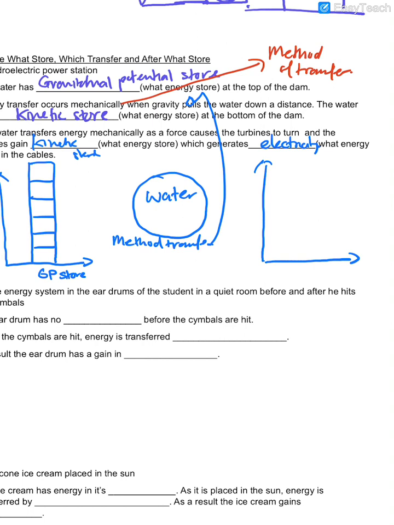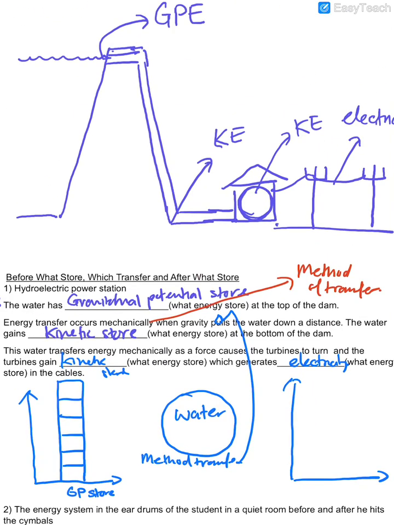Now does all the gravitational potential store become electricity in the end? No. What does some become? Heat, because of what? When the water is rushing down, there is friction. A lot of places have friction. When it's flowing down the pipe, that's one. Where else? The turbine also has friction.